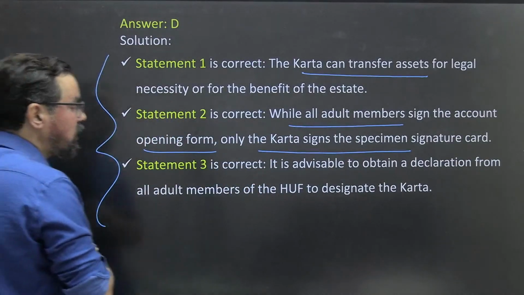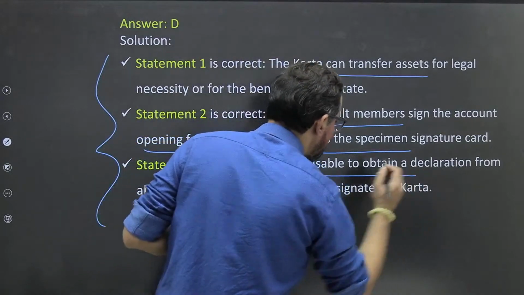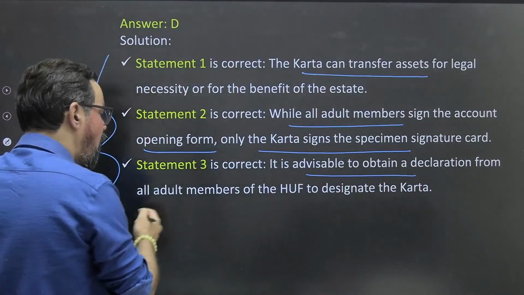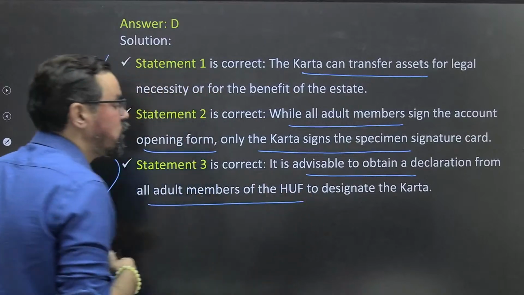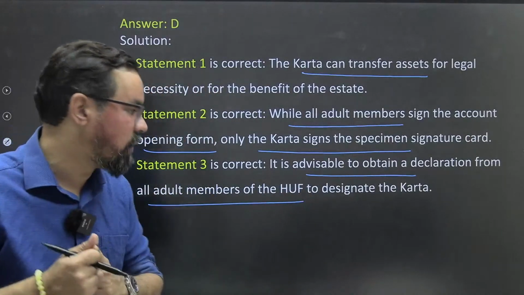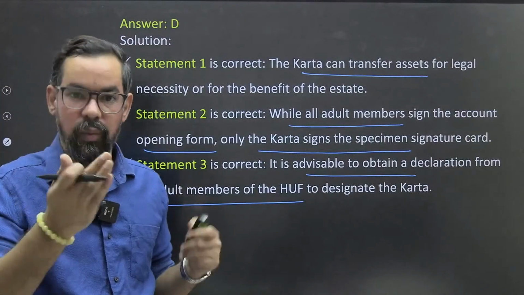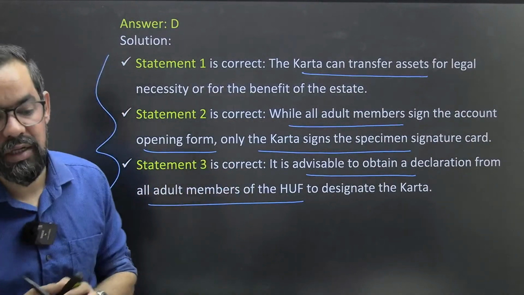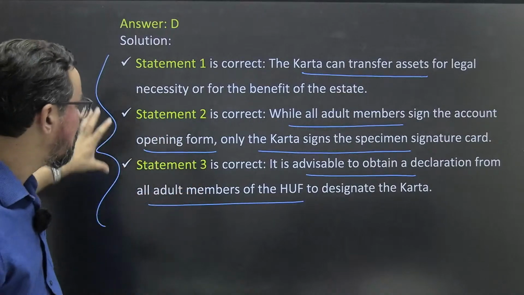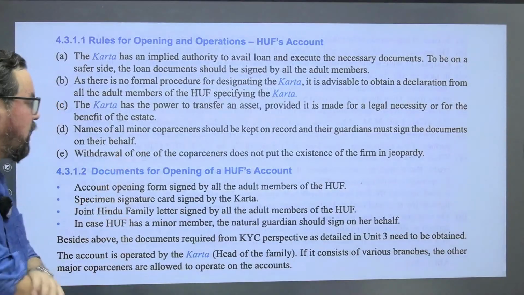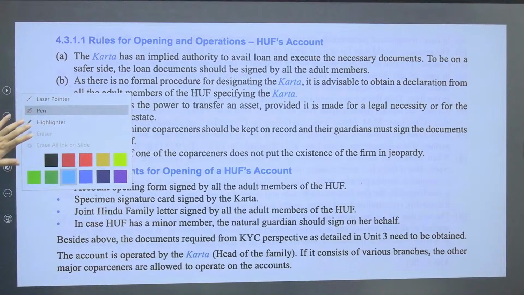Okay? Third one is also, it is advisable to obtain a declaration from all adult members of HUF to designate the Karta. Who is our Karta or the head of family, and we all are appointing that person as a Karta itself. Okay? So nice question, and all statements were correct. Okay? तो एक बार जल्दी से देख लेते हैं.